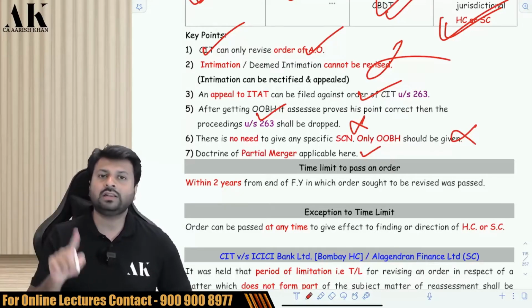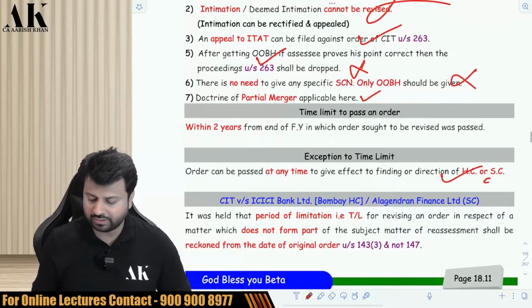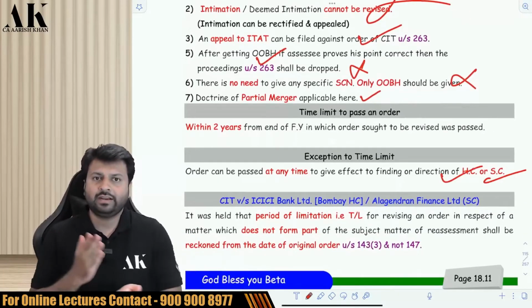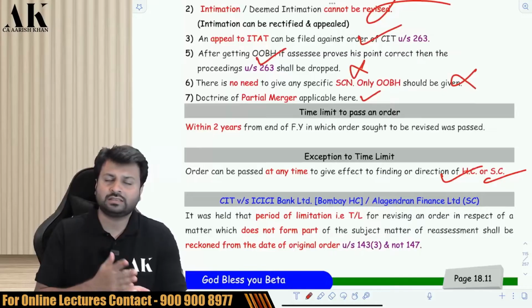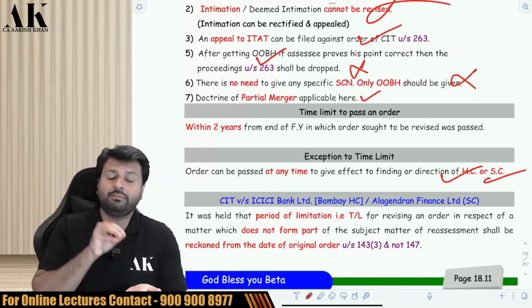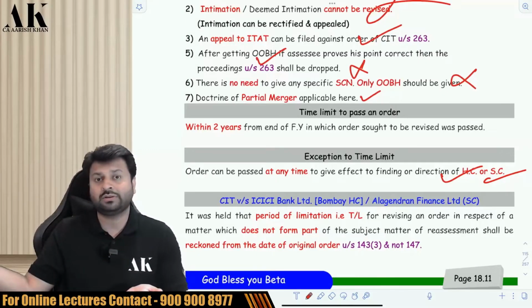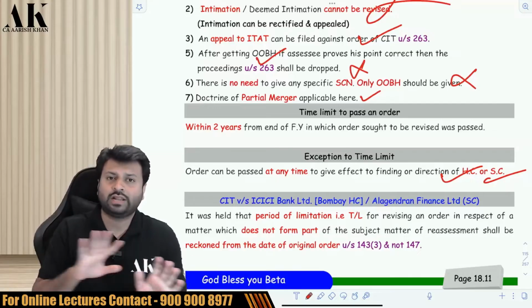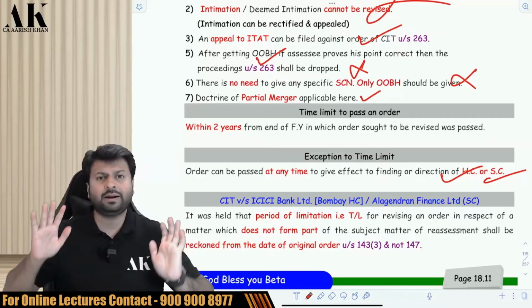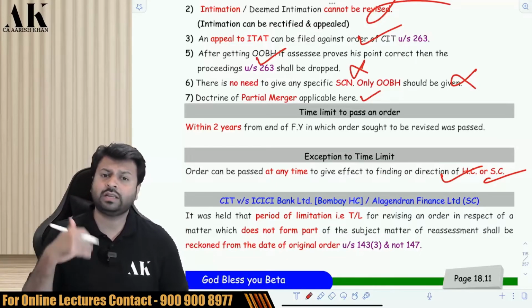But if the order is revised giving effect to a High Court or Supreme Court judgment, then there is no time limit. It means if some Supreme Court or High Court judgment has come because of which the order is looking erroneous and prejudicial to the interest of revenue, then there is no time limit to pass that order. The department can revise that order even beyond 2 years.